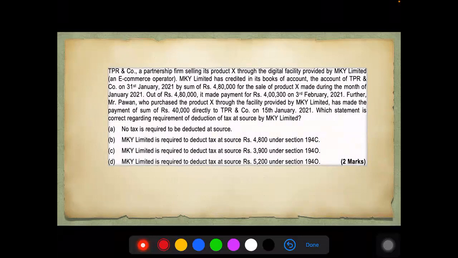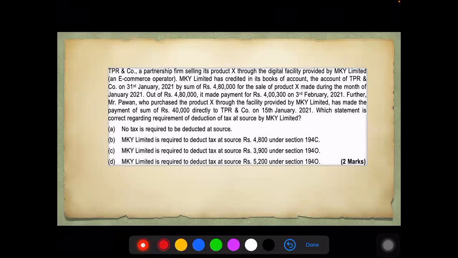Let's take up this example. This is a very tricky one. Let's try and do this. TPR & Co., a partnership firm selling its product X through the digital facility provided by MKY Limited, an e-commerce operator. MKY Limited has credited in its books of accounts the account of TPR & Co.